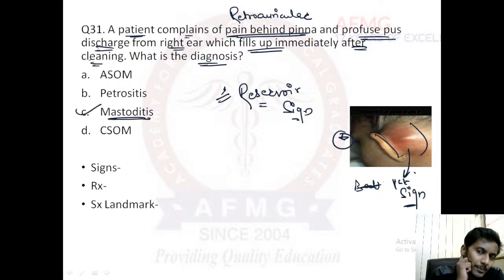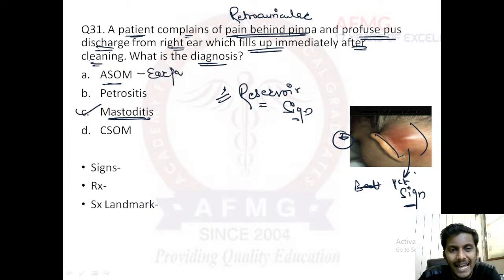Retroauricular pain along with profuse ear discharge and reservoir sign. Please remember guys, in ASOM also there can be profuse ear discharge, but there would be ear pain, not retroauricular pain. No retroauricular pain would be seen, rather there would be pain in the ear, that is otalgia.